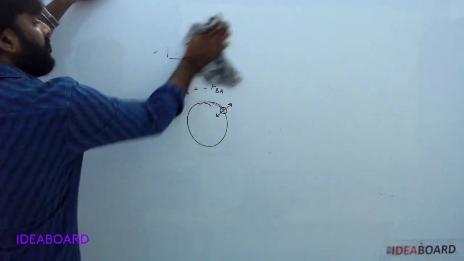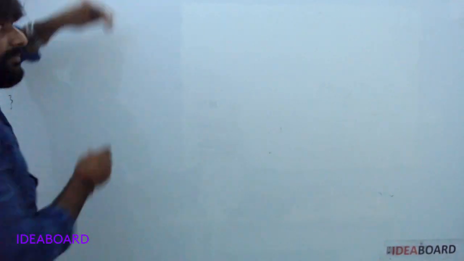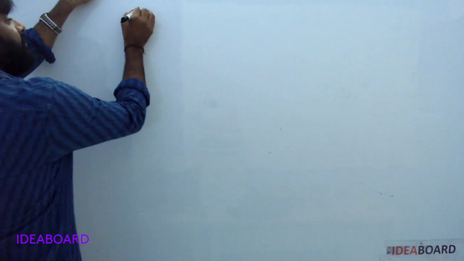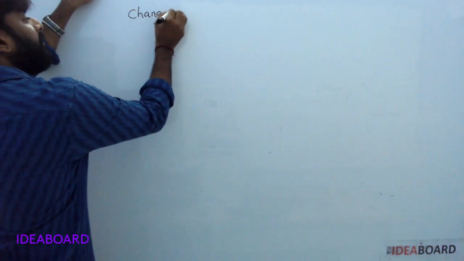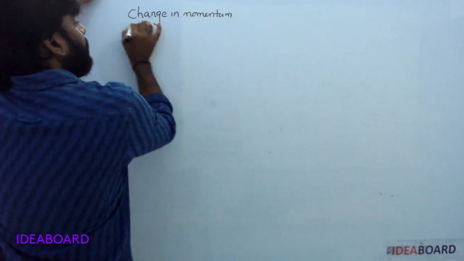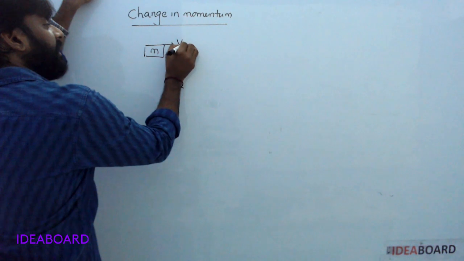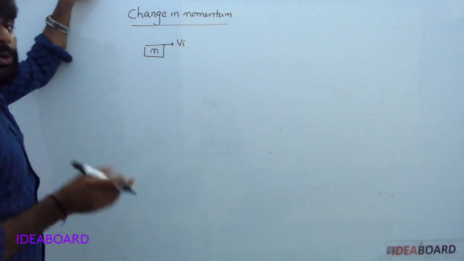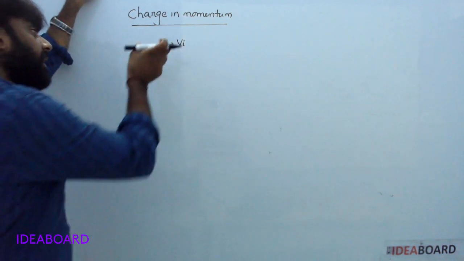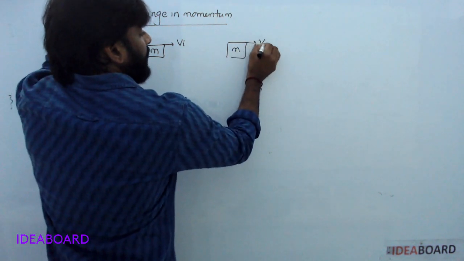Okay. Next, change in momentum. For example, mass m, initial velocity v initial. Due to collision or external force, its velocity changes to v final.